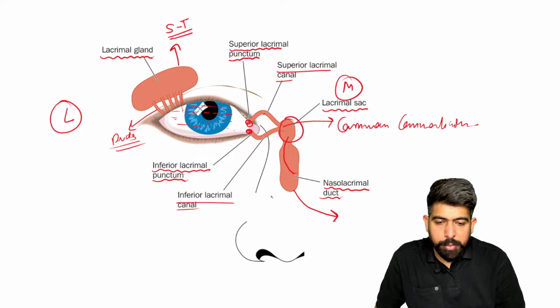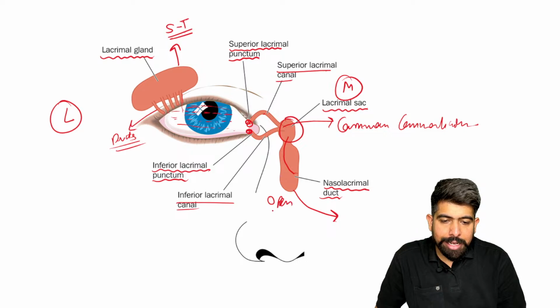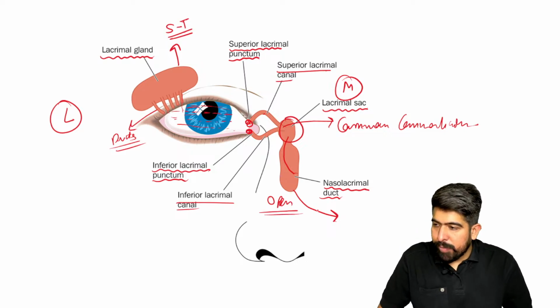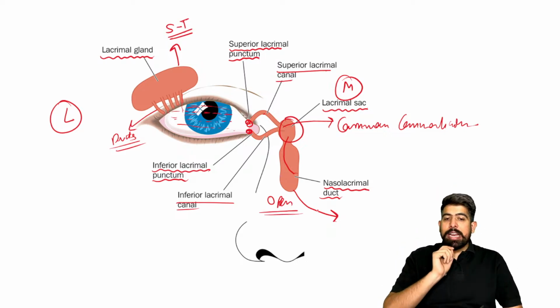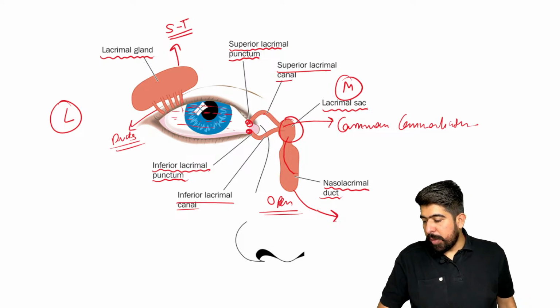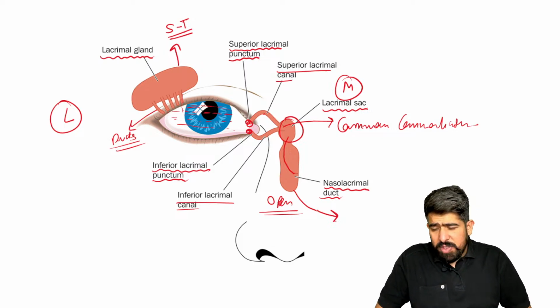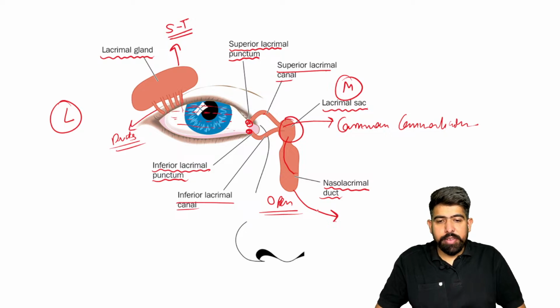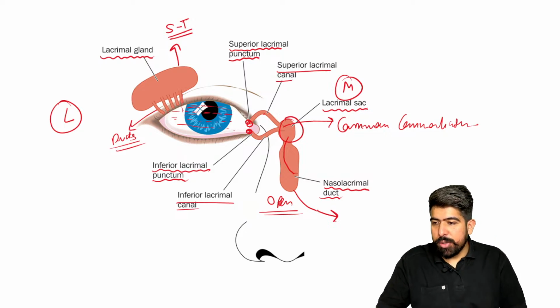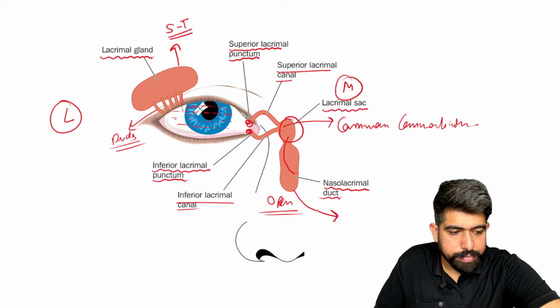My question is for you guys. I hope you already had the ophthalmology lectures or ophthalmology subject, right? So my question to you: this nasolacrimal duct will be going to open in which area of your nose? Anyone of you?